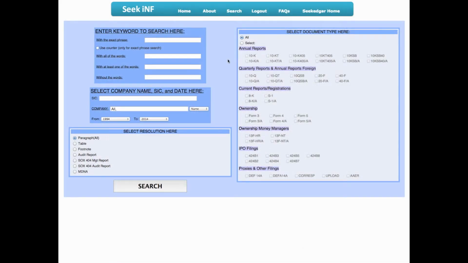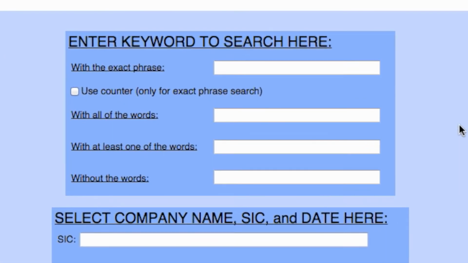The search also makes it simple to find more of what you want and less of what you don't by using basic Boolean logic. Seek iNF allows input of text into 4 distinct search operatives. Search for documents with an exact phrase match of your search. Seek iNF allows you to obtain the number of occurrences of a particular word or phrase once you put it into the exact phrase slot. Search for documents with all of the words in the input text. Search for documents that contain at least one or more of the words that are input, or all documents that do not contain a specific word.